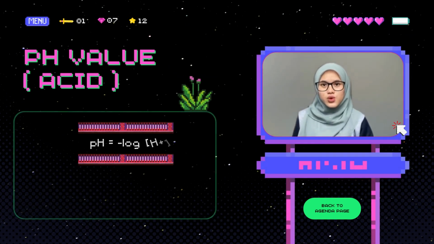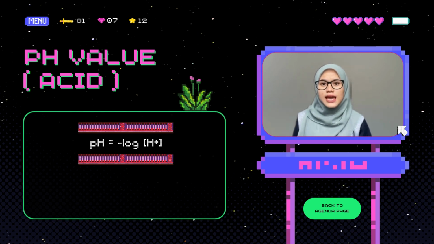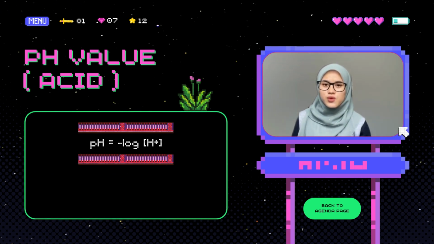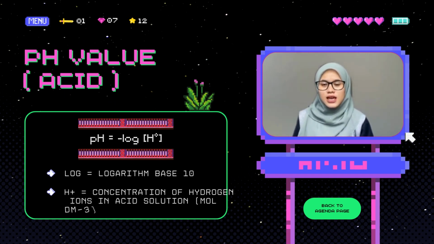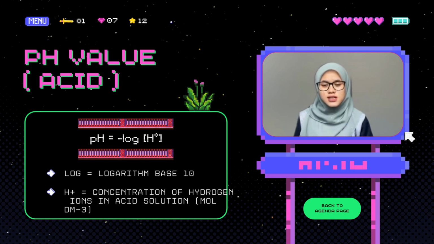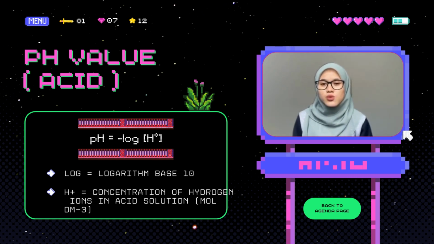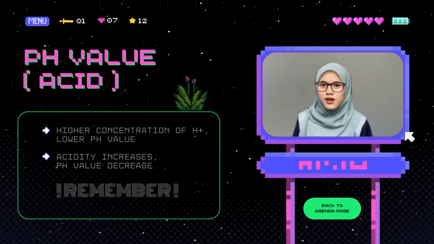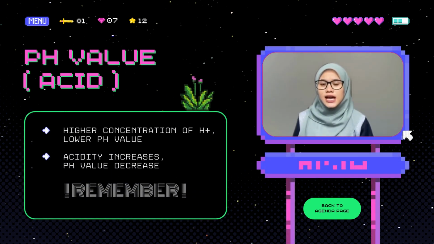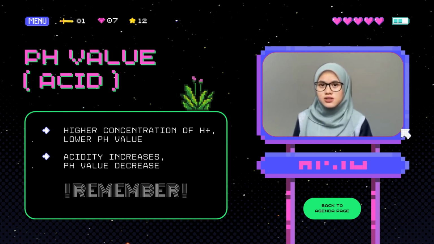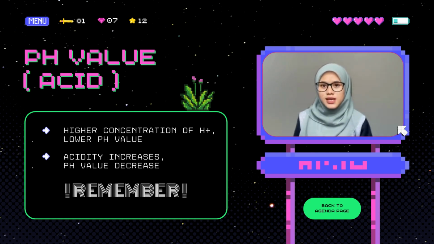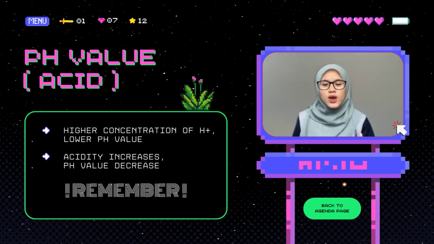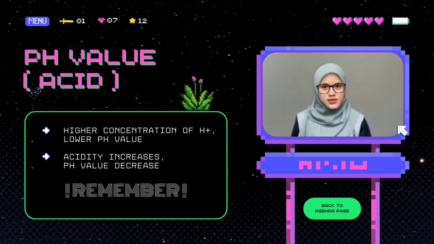For example, if we want to determine the pH value of an acid, we can use this formula, where log is logarithm base 10 and the H+ symbol is the concentration of hydrogen ions in mol dm^-3 of the solution. Another thing we need to remember for acid solution is that the higher the concentration of hydrogen ions, the lower the pH value of the acid solution will be, which means acidity increases when the pH value of the solution decreases.